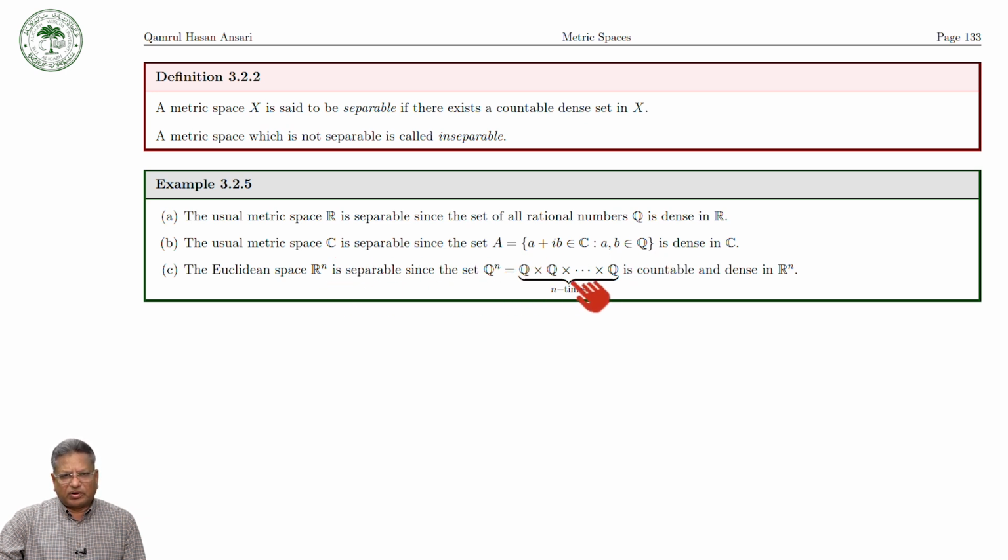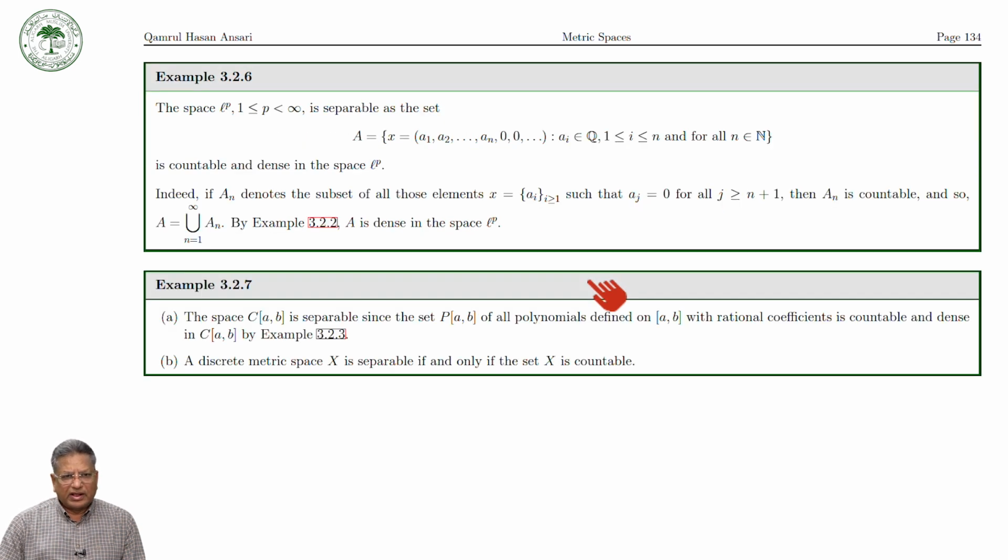R^n is separable because this is a countable dense set in it. This we have already proved. The l^p space is separable, as we have seen that this set A is countable and dense in l^p space, and C[a,b] is separable as P[a,b] with rational coefficients is a countable dense set.